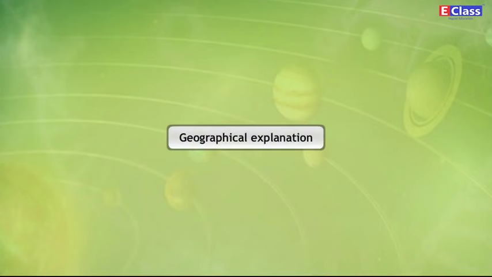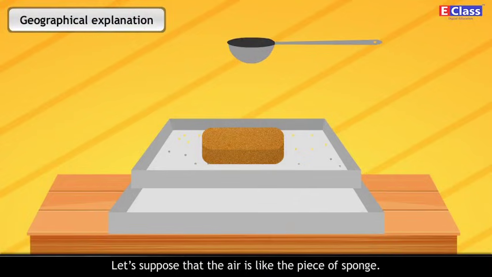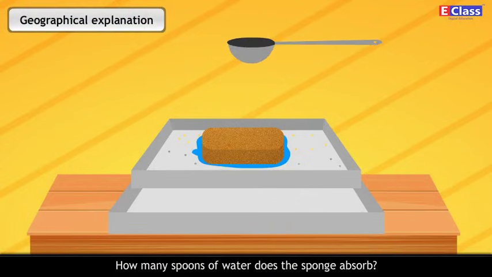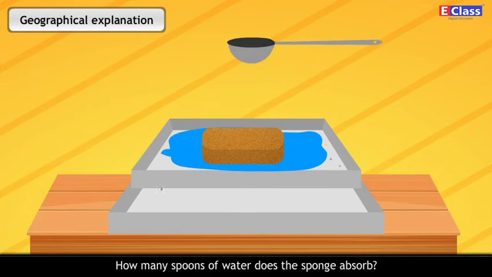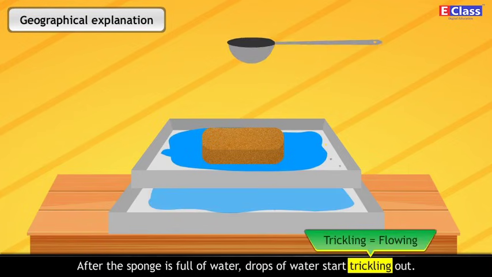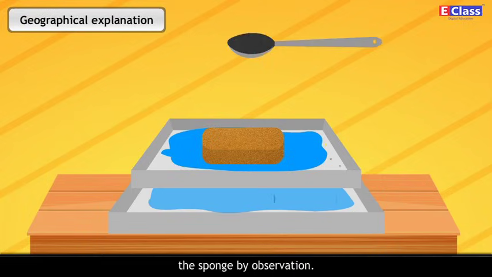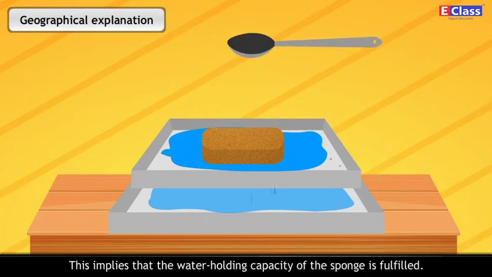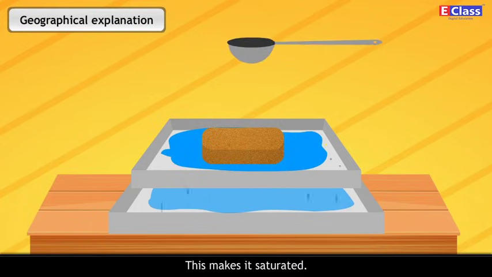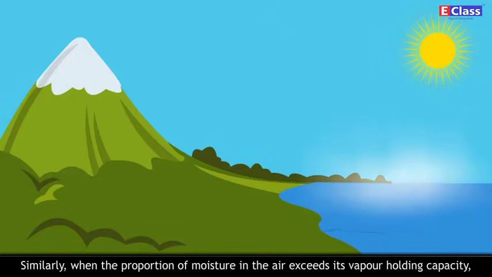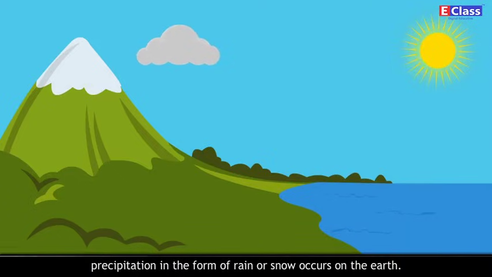Geographical explanation. Let's suppose that the air is like a piece of sponge. How many spoons of water does the sponge absorb? After the sponge is full of water, drops of water start trickling out. One can tell the number of spoons of water required to make the water trickle down the sponge by observation. This implies that the water holding capacity of the sponge is fulfilled. This makes it saturated. Similarly, when the proportion of moisture in the air exceeds its vapor holding capacity, precipitation in the form of rain or snow occurs on the earth.